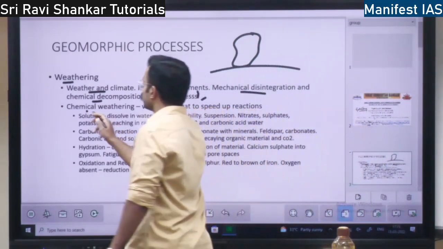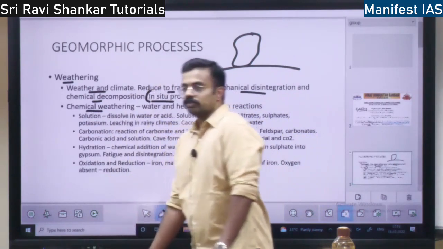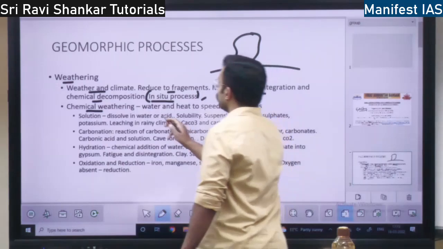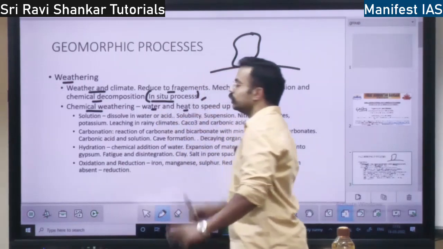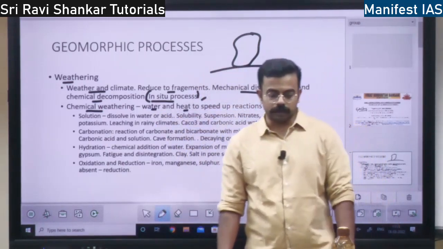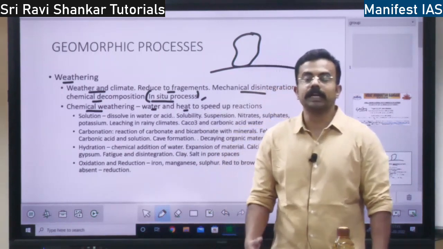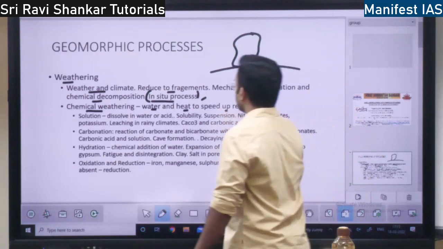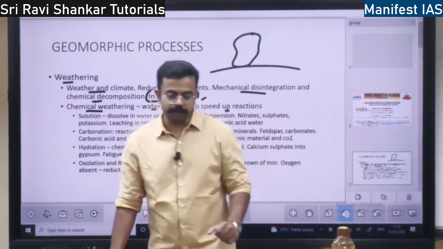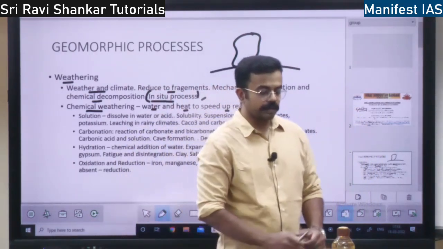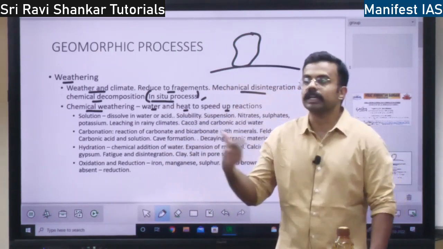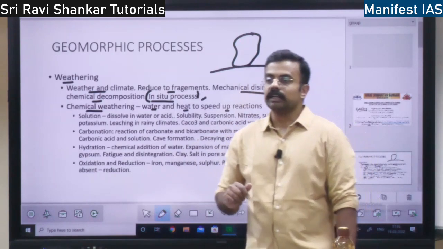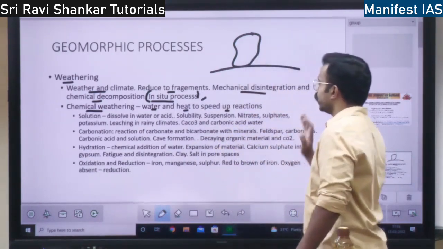First we will look at the process of chemical weathering. So chemically how the rocks will weather. So first you have water. Water and heat are the two elements which will speed up the process of weathering, right? Water and heat, they speed up the reaction. If you have studied chemistry in your school days, they would have told you that if you increase the temperature, chemical reactions will speed up, right? So that is the concept behind this.